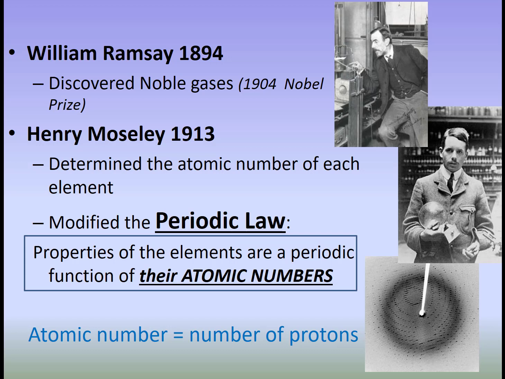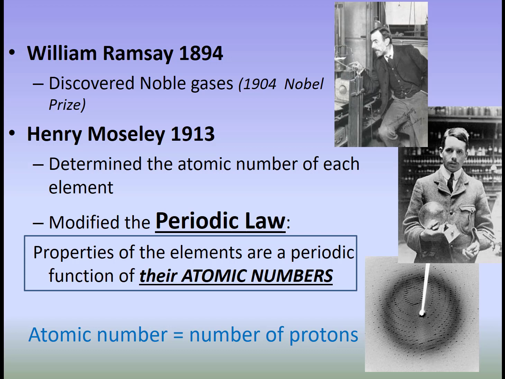And this is the periodic law. So the periodic law says that the properties of the elements are a periodic function of their atomic numbers. So Moseley, he just modified Mendeleev's periodic table. And this is the periodic table we have today, that it is organized by number of protons.